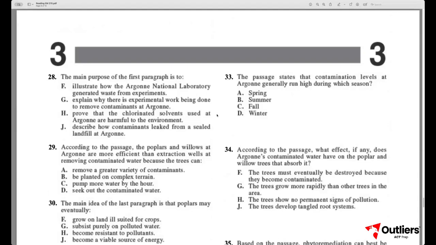Question 28. For this question, we're going to use the process of elimination. I would encourage you to reread the first paragraph if you have not already. So in F, it says, illustrate how the Argonne National Laboratory generated waste from experiments.